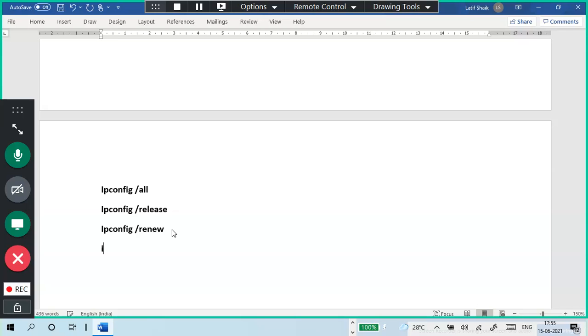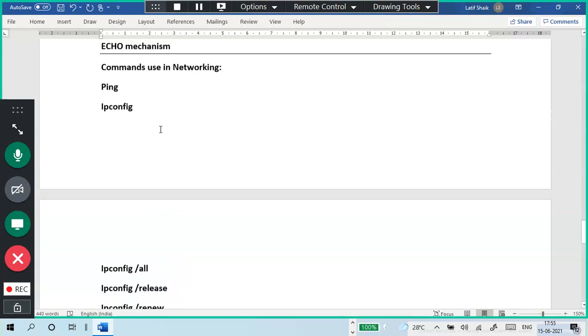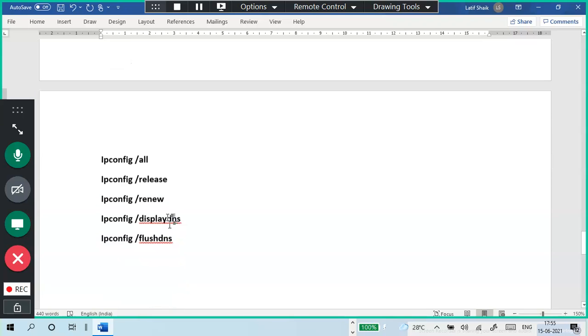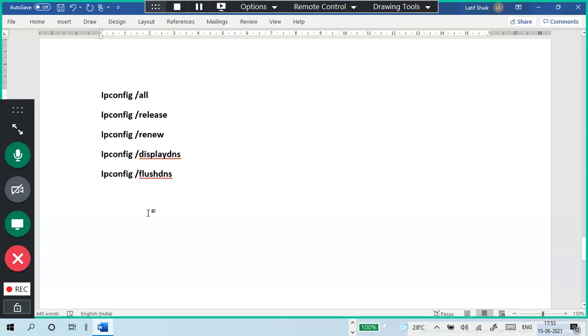ipconfig /renew, ipconfig /displaydns, ipconfig /flushdns to remove the cached DNS part using the command line. But the important ones are ipconfig and ipconfig /all, those are the immediately important ones. The remaining depend upon your requirement. Then only we will do it, not always.